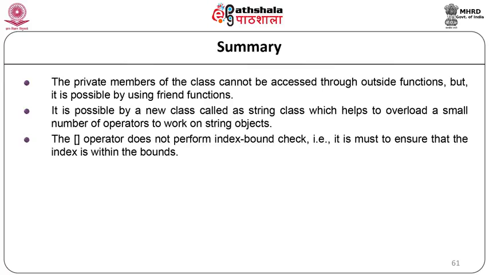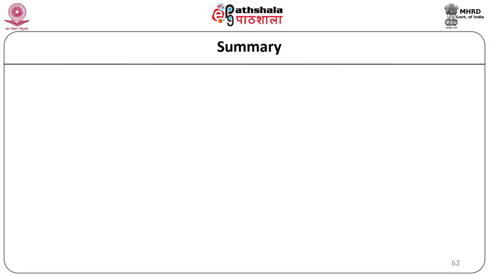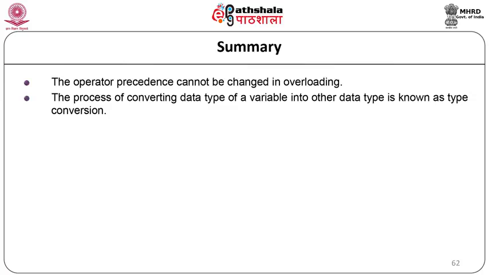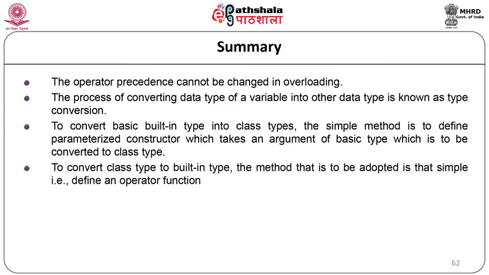The square bracket operator does not perform index bound check. It is a must to ensure that the index is within the bounds. Only the operators which are part of the C++ language can be overloaded. The operator precedence cannot be changed in overloading. The process of converting the data type of a variable into another data type is known as type conversion. To convert a basic built-in type to a class type, the simple method is to define a parameterized constructor which takes an argument of a basic type which is converted to a class type. To convert a class type to a built-in type, the method adopted is a simple operator function.